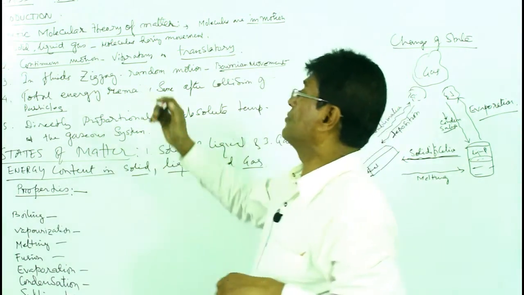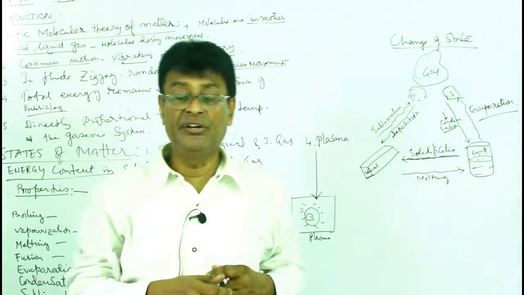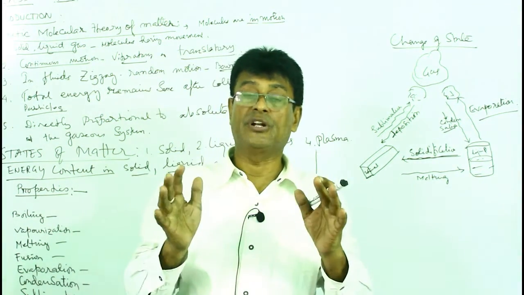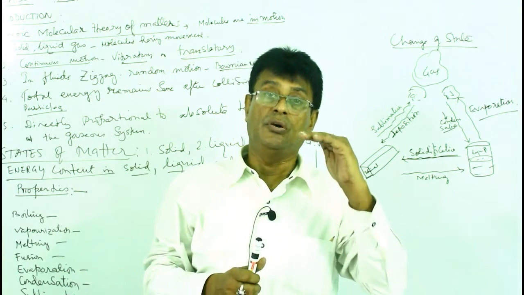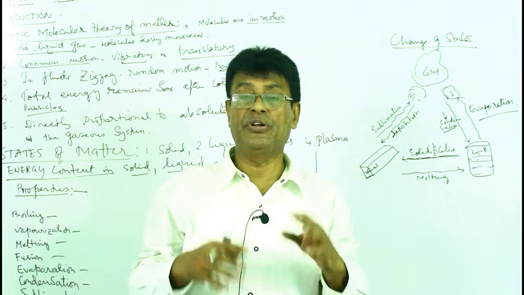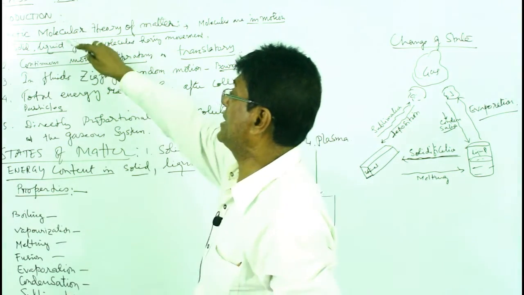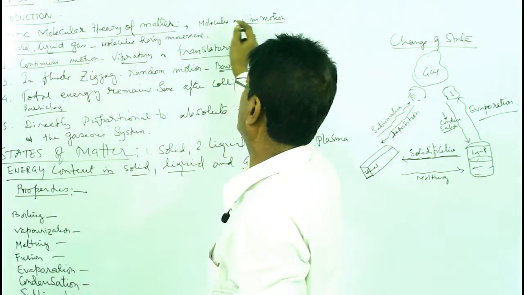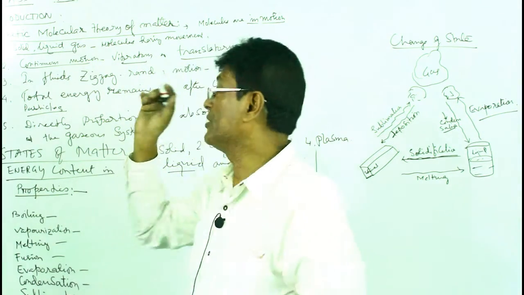And the molecules in the matter are always in motion. When there is something in motion, their characteristics come into a theory known as the kinetic theory of matter. So it is the kinetic molecular theory of matter. Molecules are in motion, number one, that is the point.